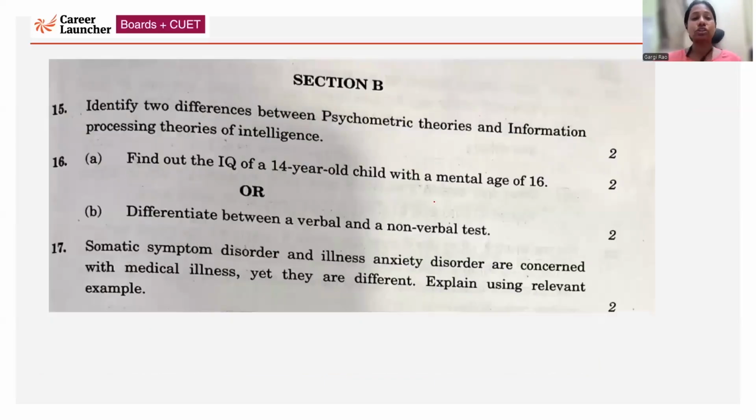Now let's move on to Section B. Identify two differences between psychometric theory and information processing approach of intelligence.